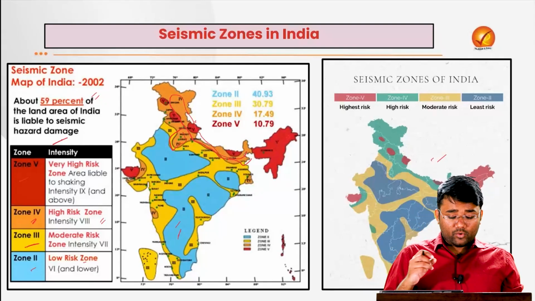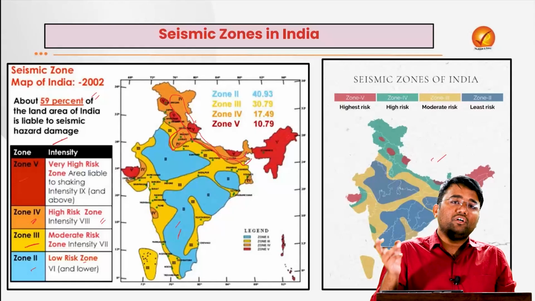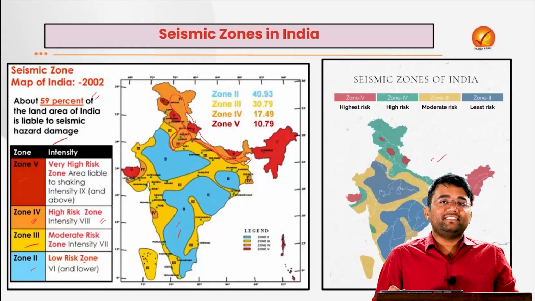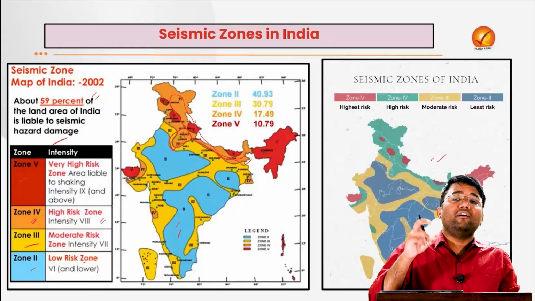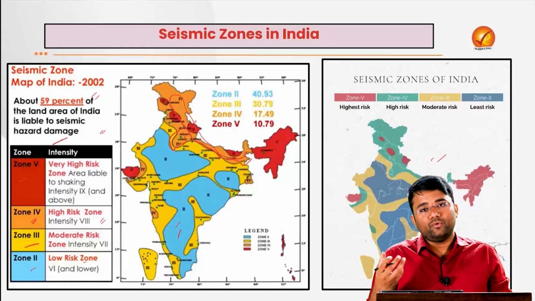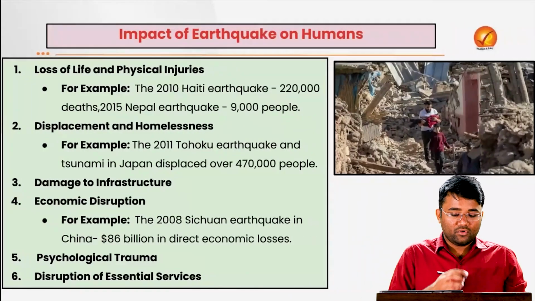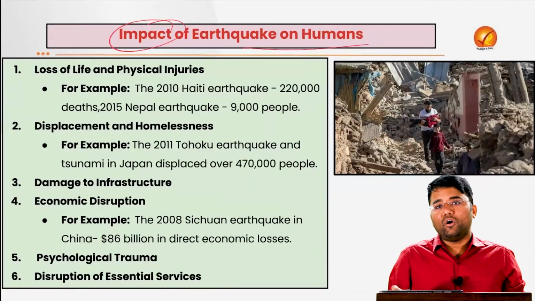Also, this particular question may be asked in your prelims or mains examination, because in 2022 itself UPSC asked about the color coding of different cyclones. So they may ask about the zones of earthquakes also in your mains or prelims examination. What is the impact of earthquakes on humans?